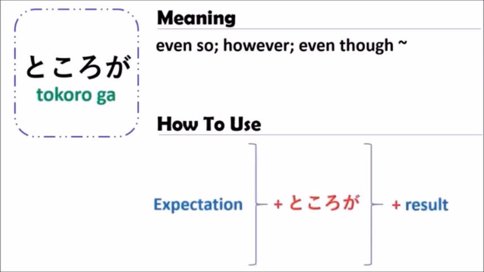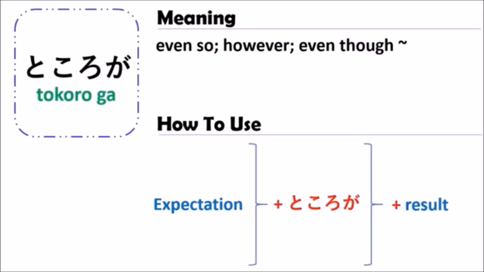In Japanese, when you use the grammar of ところが, you should start with a sentence that expresses an expectation, and after that you follow with ところが, and after ところが you follow with the result.